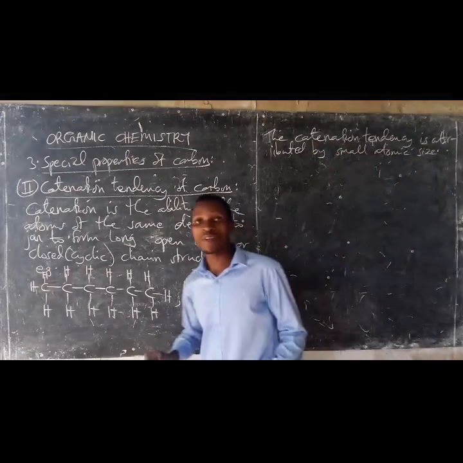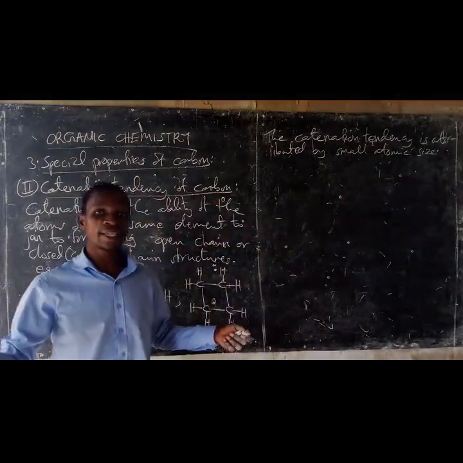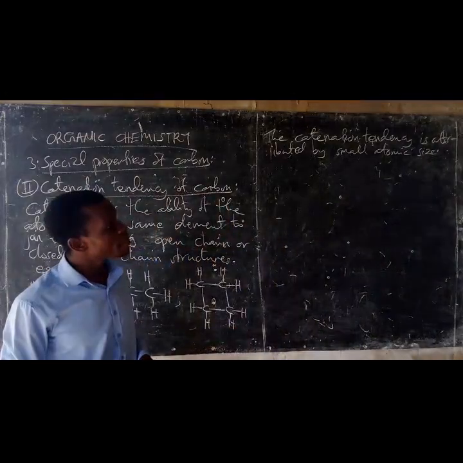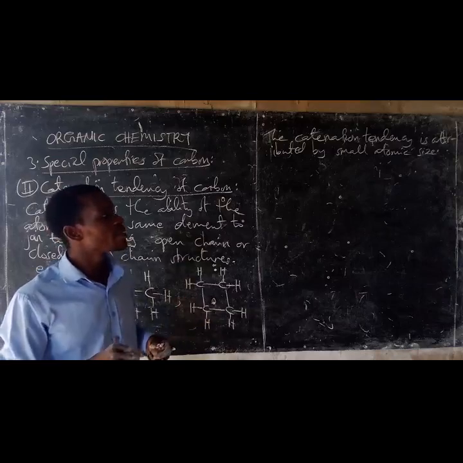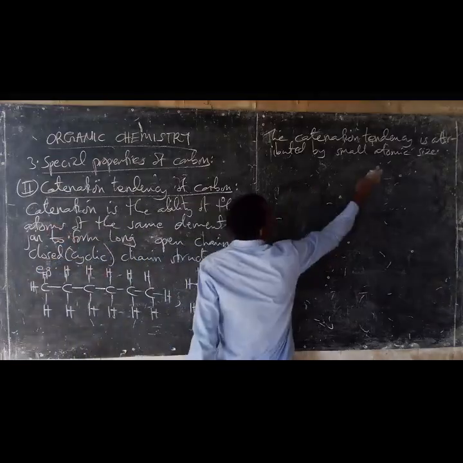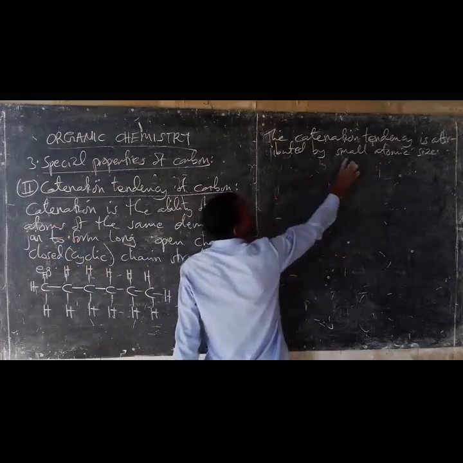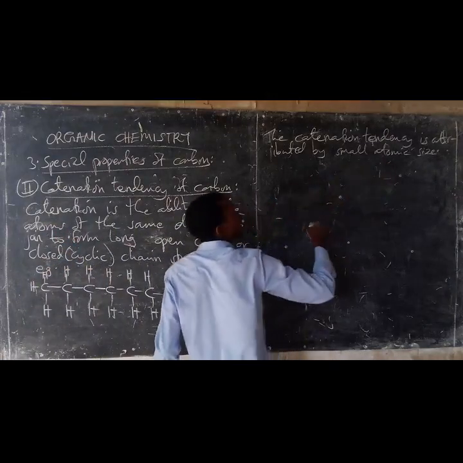The small sized atoms are the ones which undergo catenation. Why is it not for large sized atoms? The small sized atoms tend to catenate.